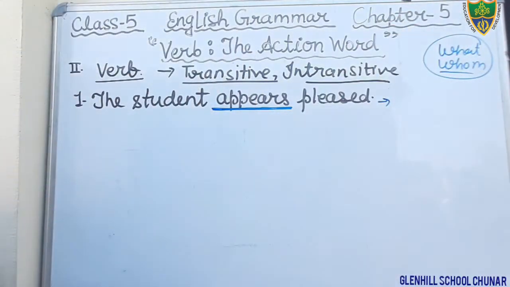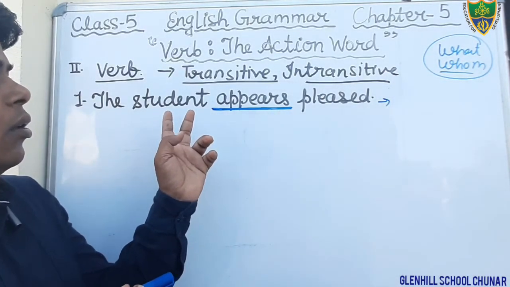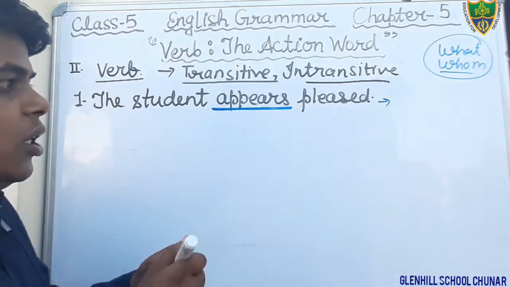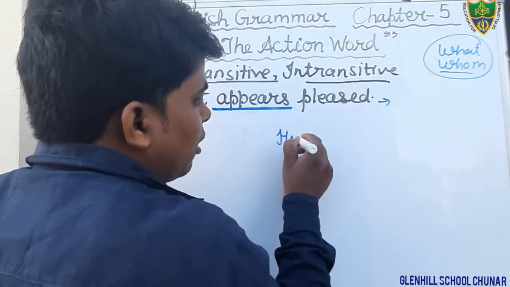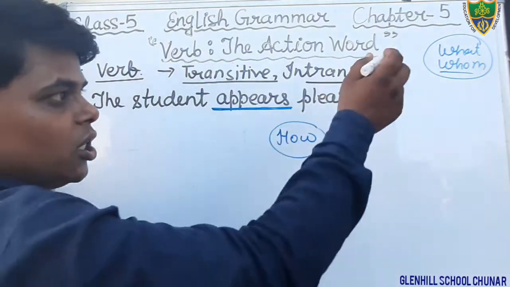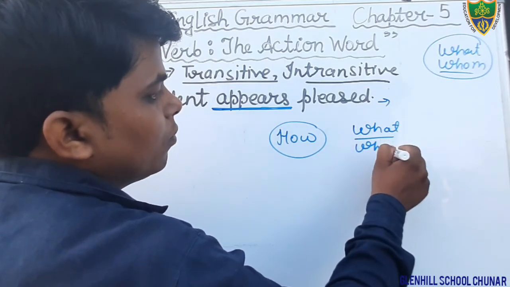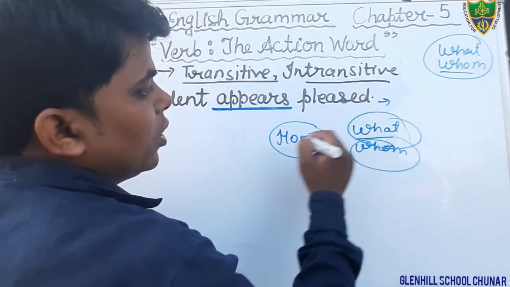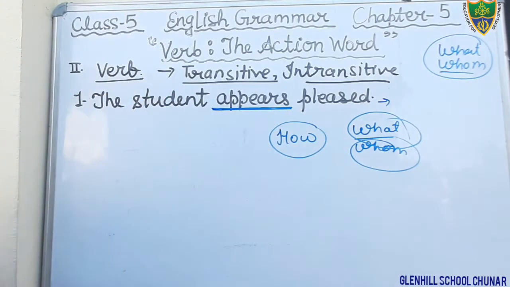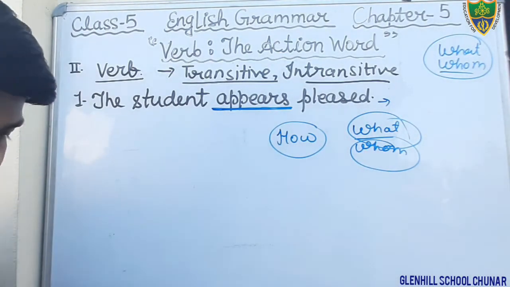Now we will ask the question by using what and whom. Now see, what does the student appear? It does not give the answer. It gives the answer of how. How does the student appear? Pleased. It does not give the answer of what and whom. Therefore, that is intransitive verb.